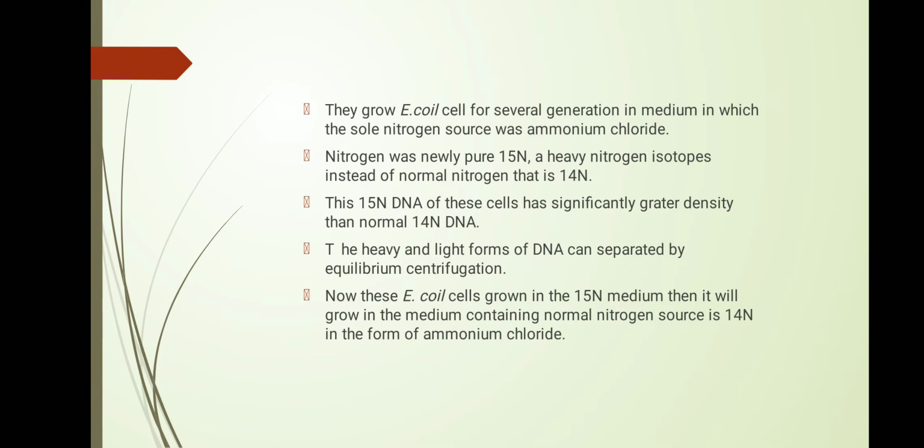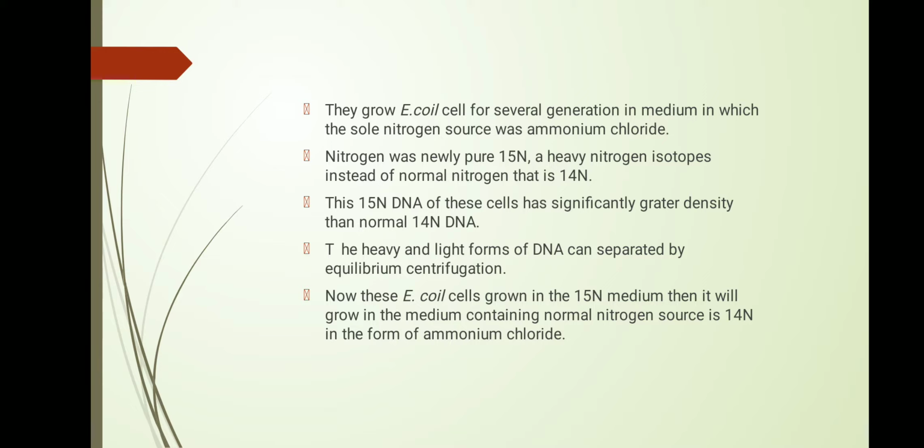They grew E. coli for several generations in a medium containing a nitrogen source, ammonium chloride. Normal nitrogen is 14N, but to prove the semi-conservative nature of DNA, they used a heavy nitrogen, 15N, instead of 14N.